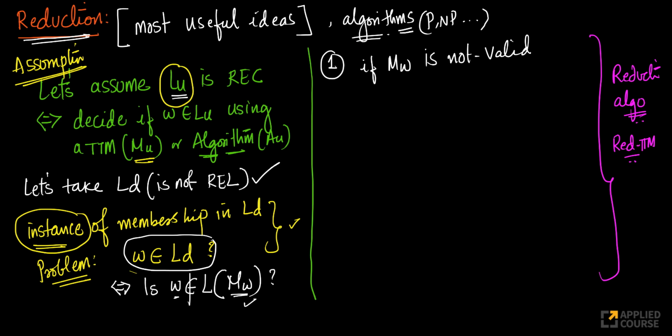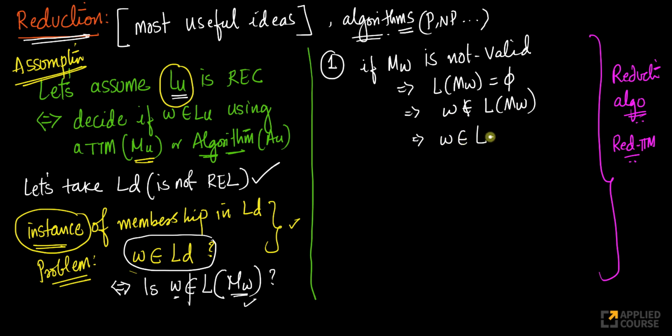Okay, so let's go step by step again. Everything will fit in place. This is a slightly tricky concept, but once you see the whole picture, everything will fit in place. Trust me. So let's assume MW is not valid. What does this imply? This implies that the language accepted by MW is the null set. That implies that W is not accepted by MW. So I'm able to answer this question. W doesn't belong to this, which implies that W belongs to LD. Cool. If MW is not valid, problem solved.